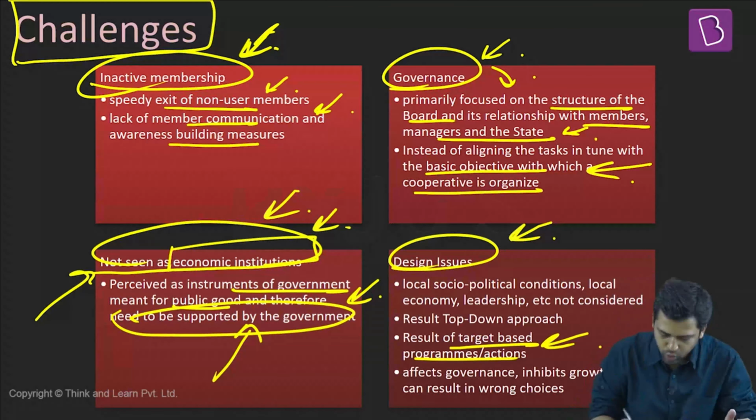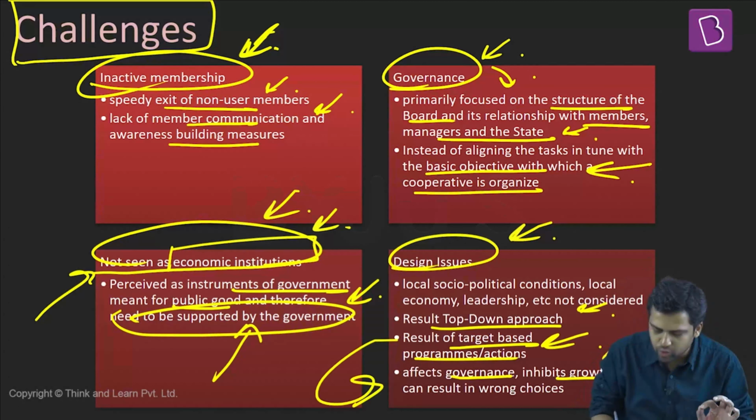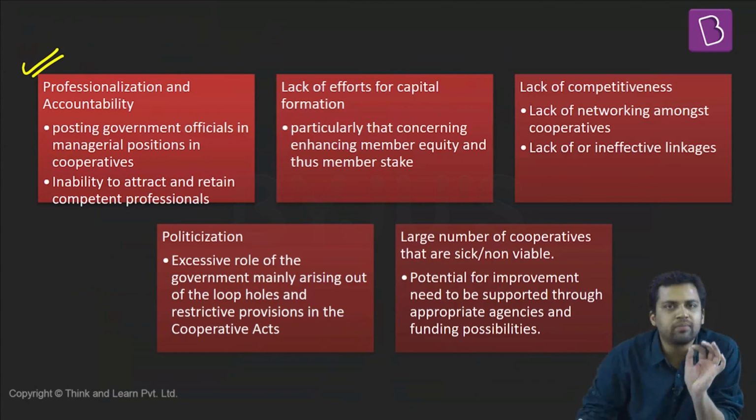So this is the result of target-based programs and of a top-down approach. In the long run, if you are going like this, it will impact governance. It will inhibit the growth of the cooperatives. Professionalism and accountability are something which lack in many of these cooperatives. And they also find it very difficult to attract the best talent from the markets.